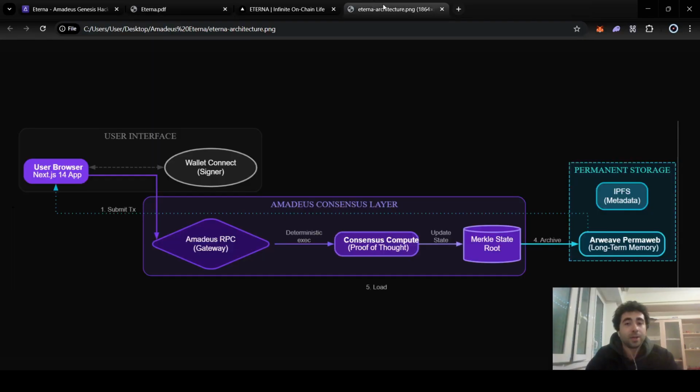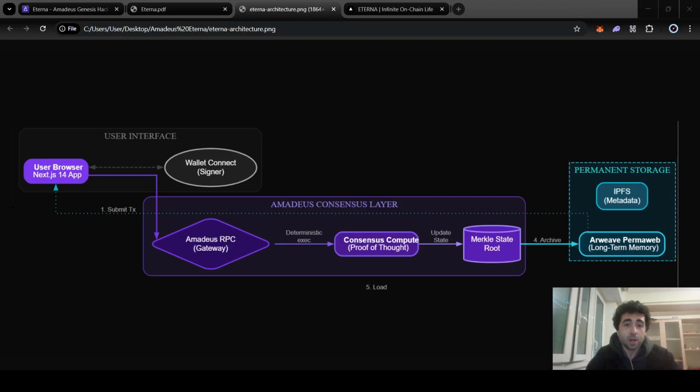Before showing the demo, as I mentioned, I will show you the architecture. So what happens here exactly? Let's look at how this actually works. For the brain part, Amadeus, which is in the middle, we have the Amadeus nodes. They run the useful proof of work. They execute the AI model and mathematically prove the result is correct.